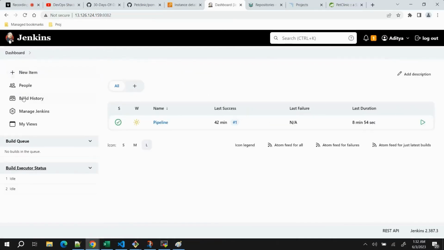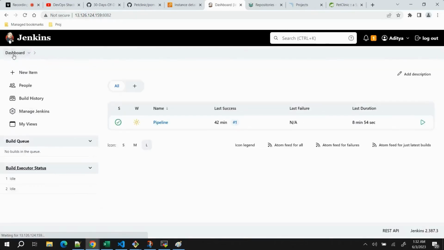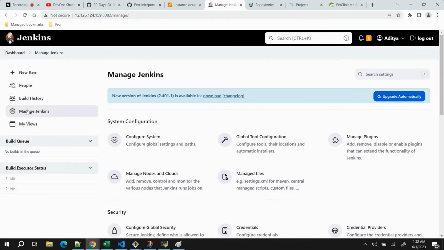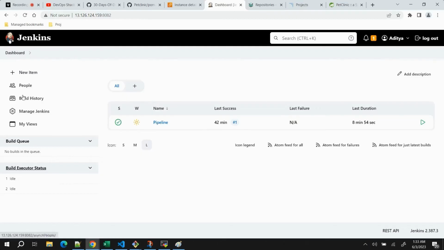So as of now, we have configured our POM file for the URL of the Nexus repository, and we have created a settings file. Let me show you again where the settings file is. For the settings file option to appear, you need to install the plugin config file provider. Then this option will appear in Manage Jenkins. Let's open it, and here you can add a new file config. You can either use global settings or Maven settings. Anything is fine.